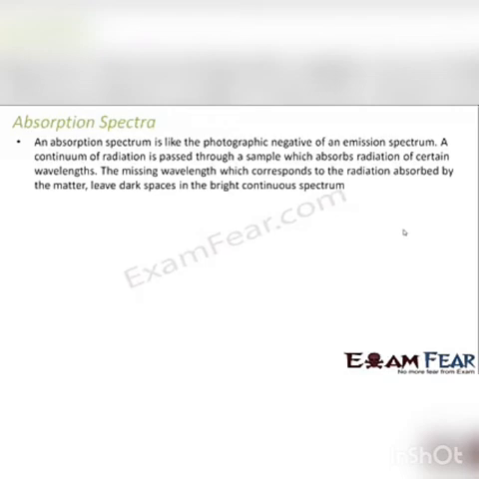As I mentioned, whenever we supply some energy to an object, this is my object, I supply some energy E to this object. So this substance is absorbing the energy. Some energy it will absorb, and the remaining will be emitted as emission spectra. Now what about the energy which is absorbed? The energy which is absorbed is given as the absorption spectrum. It is somewhat like this.